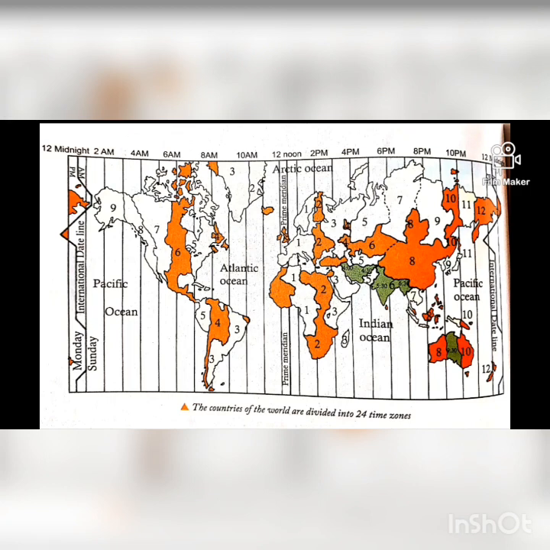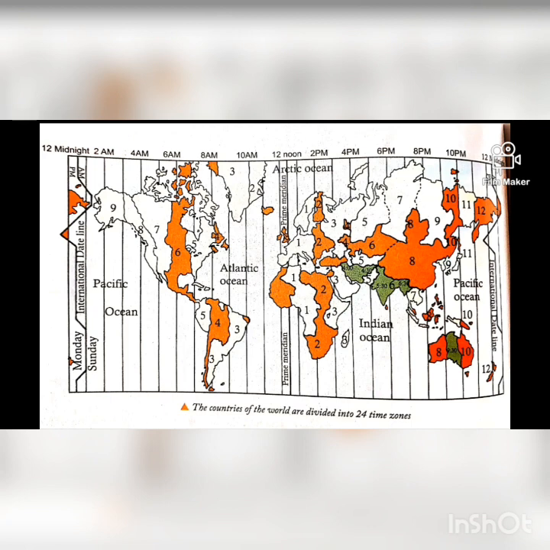Now we are going to discuss calculating time, how time differs from one country to another, or one area to another. In our earth, many countries follow different time zones. Meridian is the base for measuring time, as I said before.